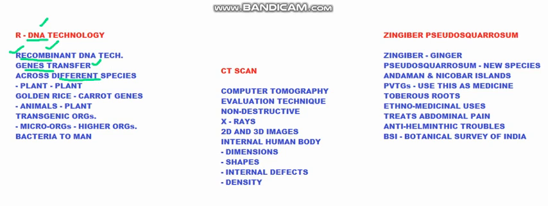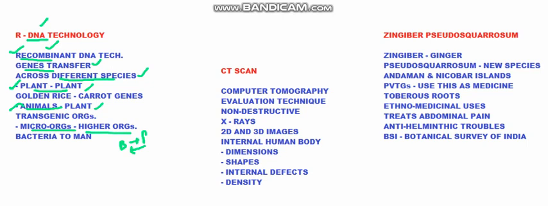So across different species we are going to transfer genes in order to bring about a change in the outcoming species or the outcoming organism. That is called recombinant DNA technology. This DNA technology is not restricted within plants or animals. It can be transferred between plant to plant, and genes can also be transferred between animals to plants, and also between microorganisms to higher organisms, like from bacteria to man or from bacteria to plant and vice versa, from plant to a bacteria. So this can also be done.